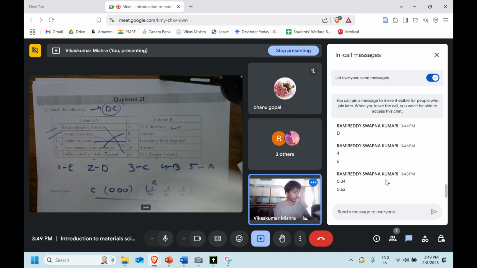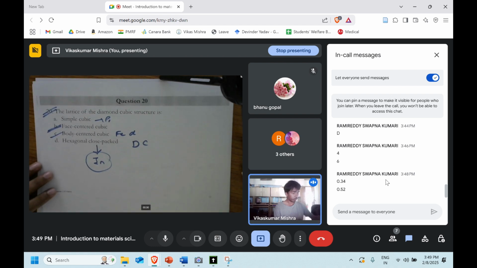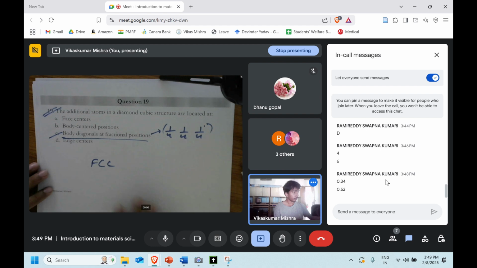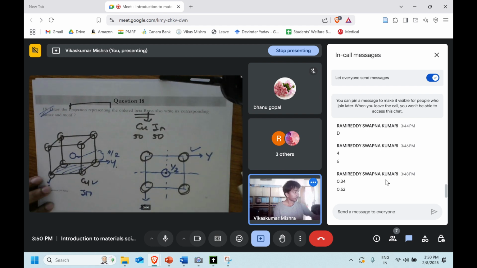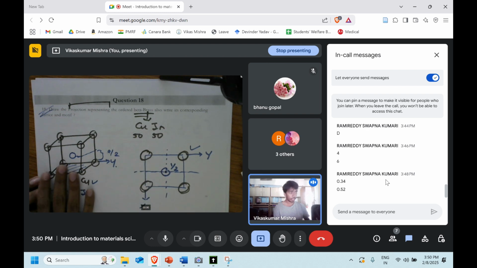The 21st was this. So this week's content was quite easy, and a lot of visualization was needed. Right now we are very fresh with the beta brass, but with time it will fade away. Always try to remember that at lower temperature they will form the ordered structure, and at higher temperature they will form the disordered structure.